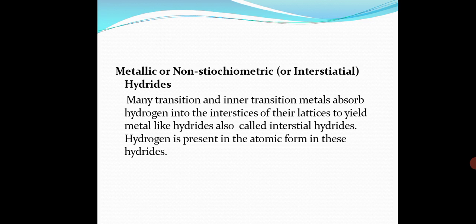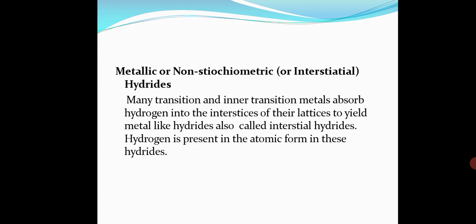These interstitial hydrides may also be regarded as alloys in the case of metals. If you see the properties, they are hard, they have metallic luster, they are good conductors of electricity and have magnetic properties. The density of these hydrides is lower than that of the metals from which they are formed, since the crystal lattice expands due to inclusion of hydrogen. When you put an atom in between two or more atoms, they repel one another. Due to repulsion the atomic size increases, which means volume increases. Density is mass by volume, so density decreases.